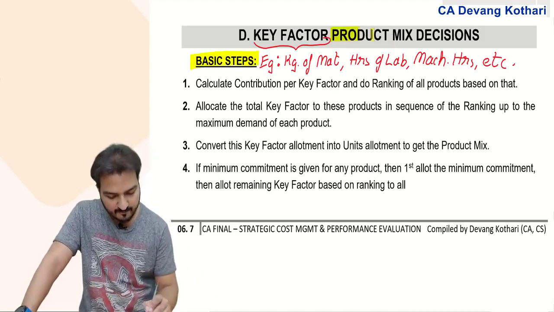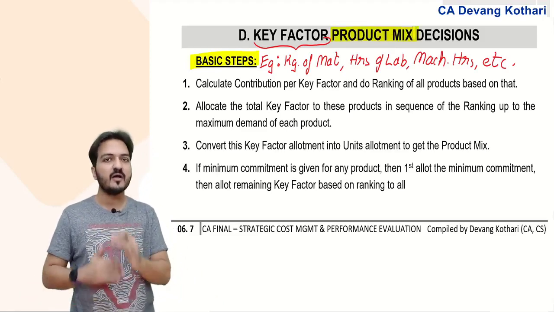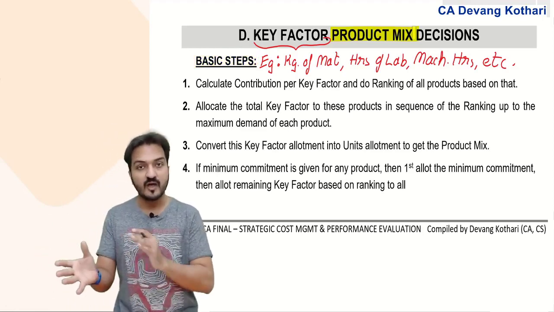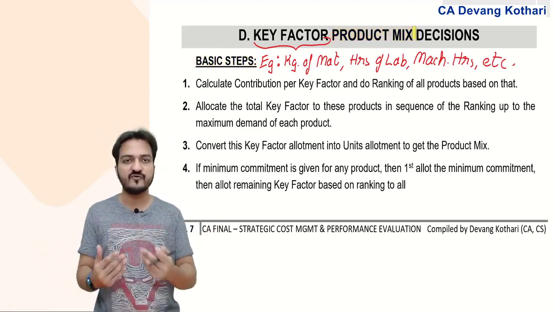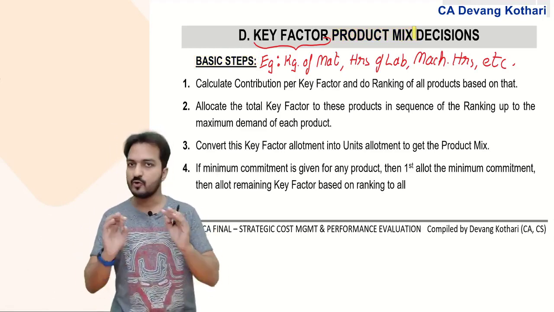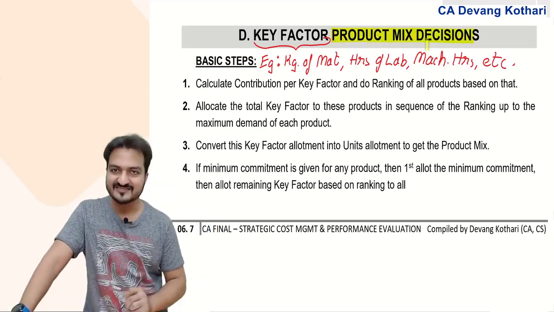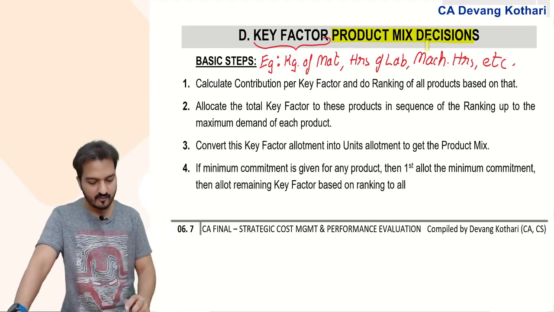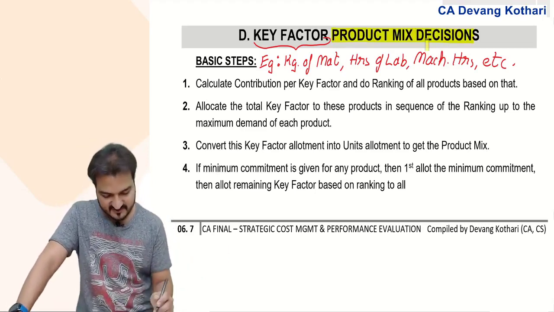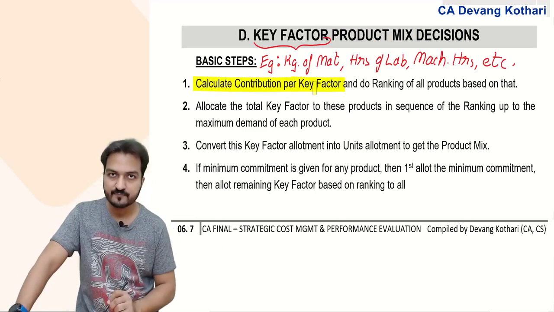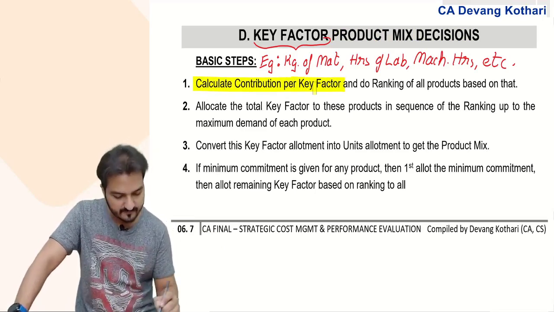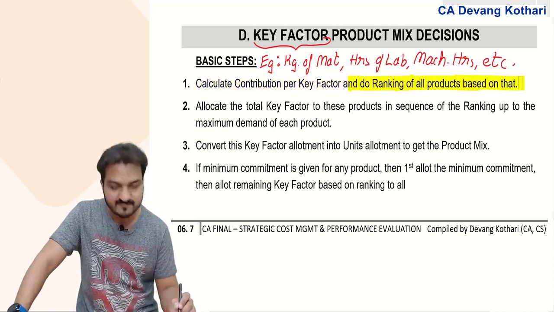In deciding the product mix, meaning how many units of product A, how many units of product B, how many units of product C, how many units of which product should I produce, that was called product mix decisions. And for that matter, these were the steps. Number one, calculate contribution per key factor, and rank all products based on that.